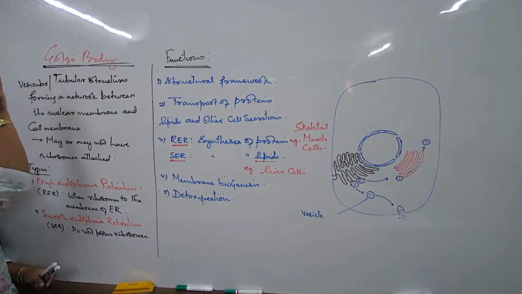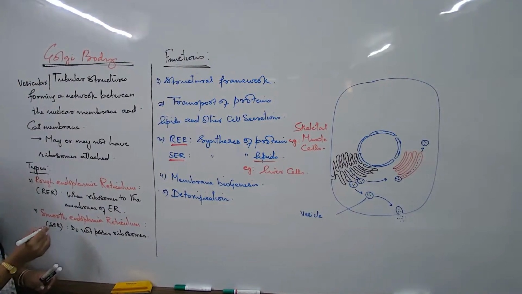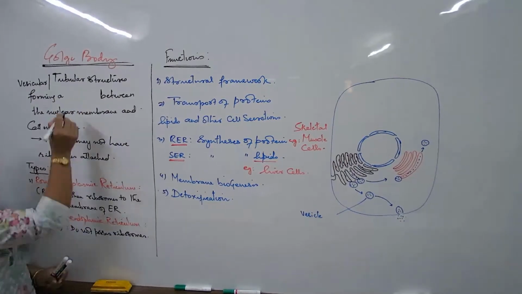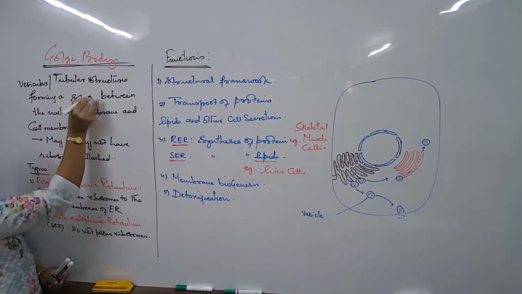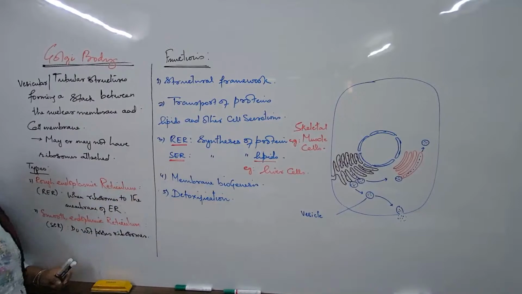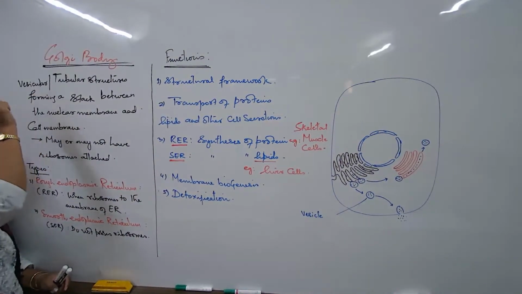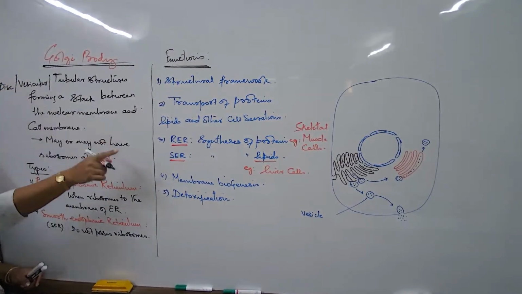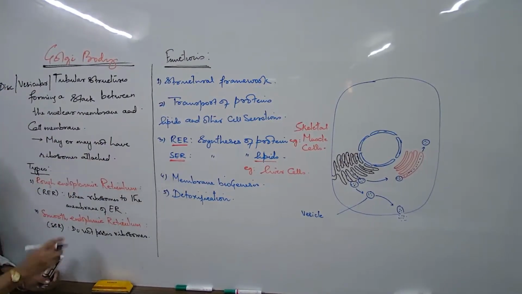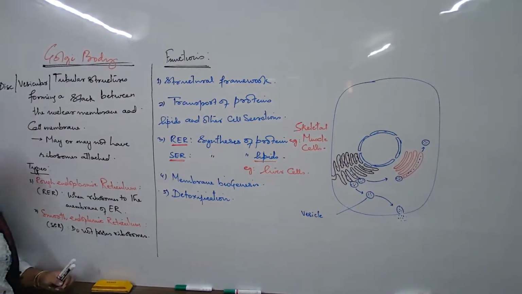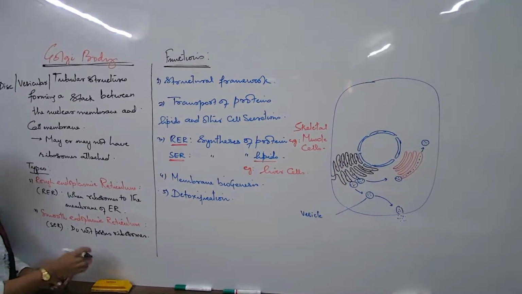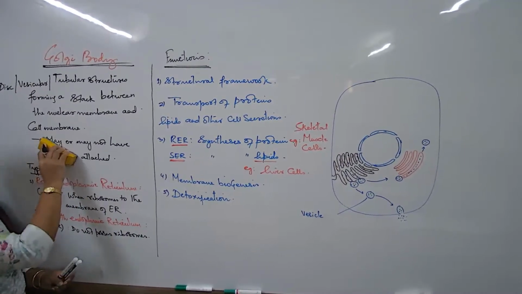They can be vesicular or tubular structures forming a stack, not a network exactly, forming a stack. See there, these are basically stack-like, or sometimes tubular or vesicular, or you can also write another word, disc-like, because that's the form that we are drawing here. Disc-like or vesicular or tubular structures forming a stack between the nuclear membrane and the cell membrane.